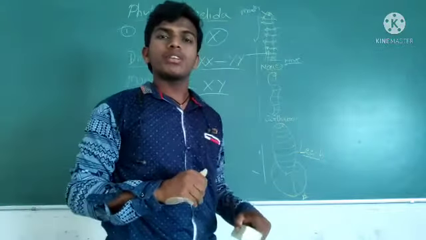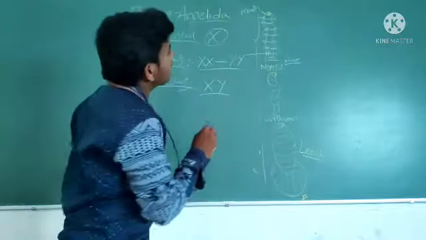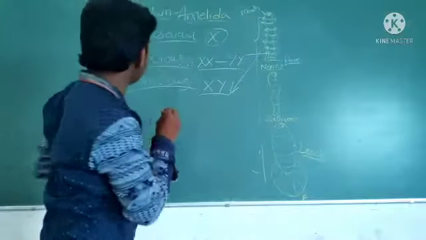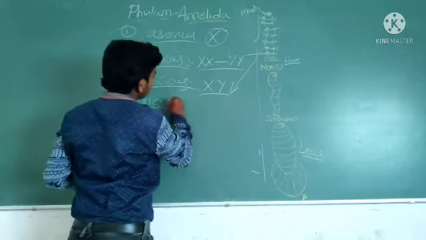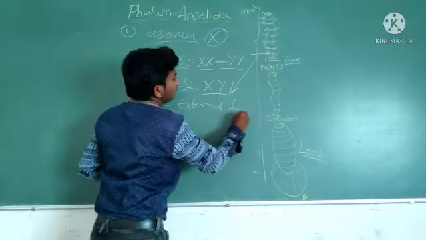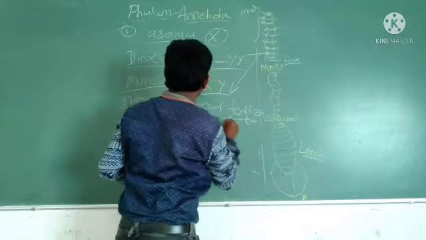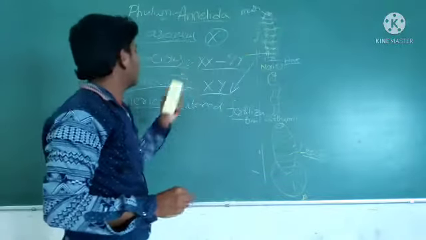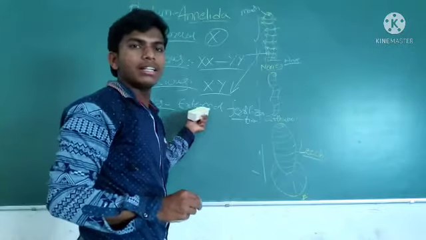Fertilization is both internal and external. In the case of aquatic annelids, like Nereis, this is external fertilization. In the case of Nereis, where will it be present? Aquatic. In the aquatic system, fertilization occurs externally.